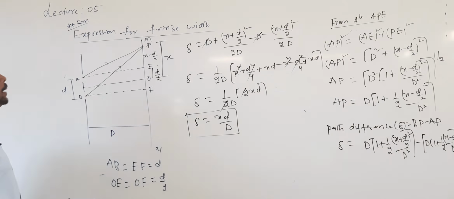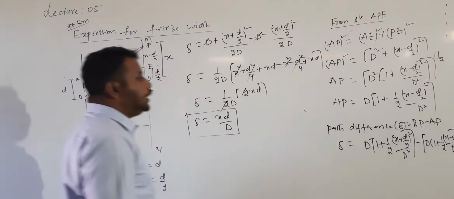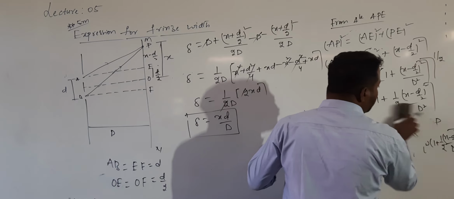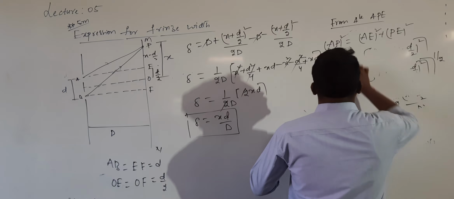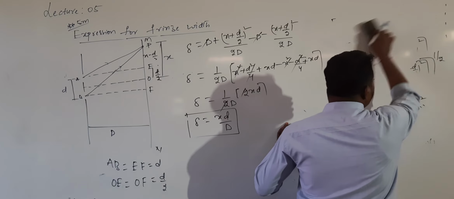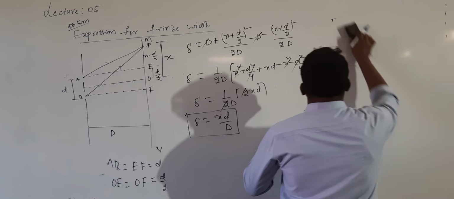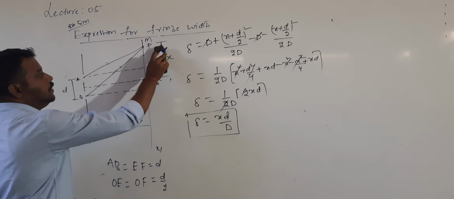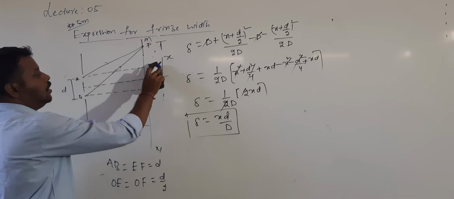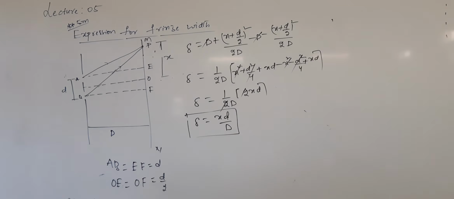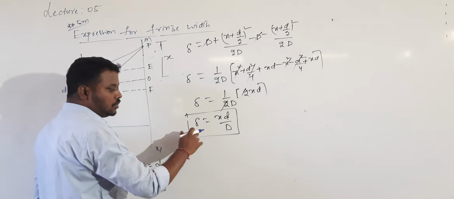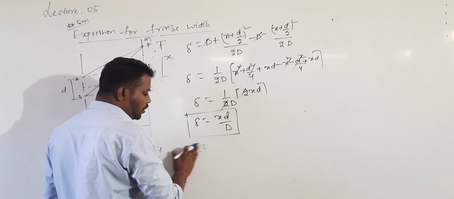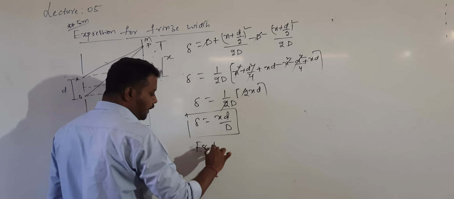Now this is the path difference between the light coming from where and where? Coming from A and B. The path difference between the light coming from A and B, I got the value. This is all for which point? For point P. Now at point P, whether it is a bright band or a dark band depends upon this path difference.